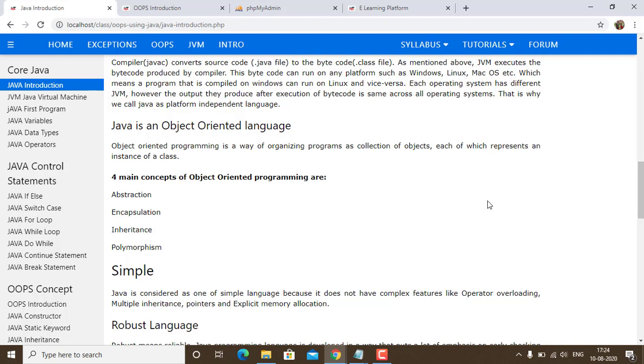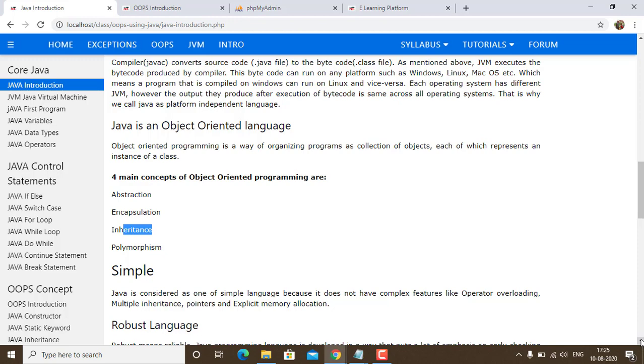Abstraction refers to hiding the internal details and showing the essential feature. That is what is known as abstraction. Encapsulation refers to just capsuling the data types, variables and functions together under a single unit, that is a class. That is known as encapsulation. That means when we are making a class, we are actually capsuling the things.